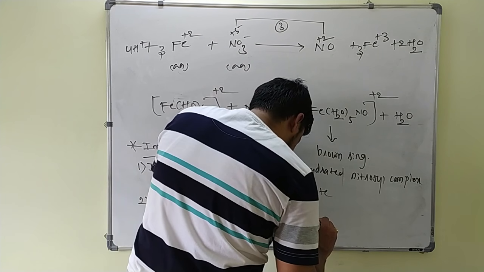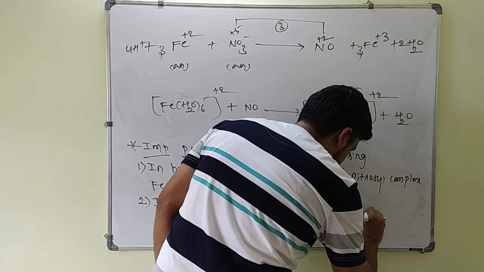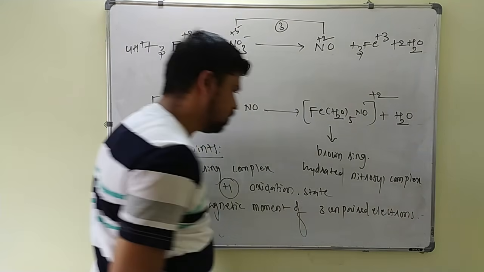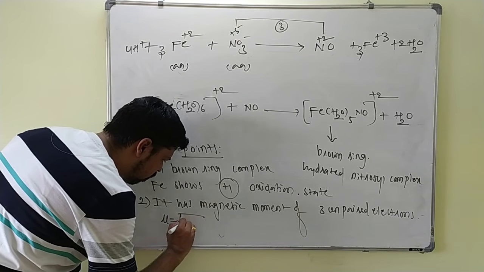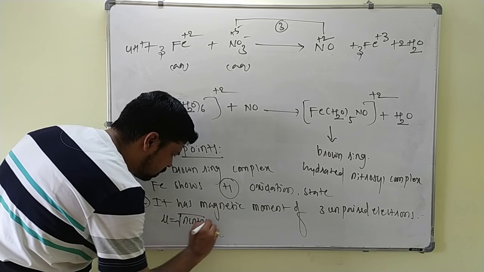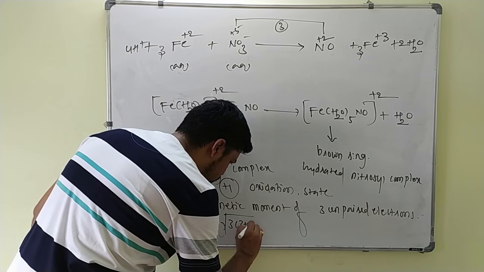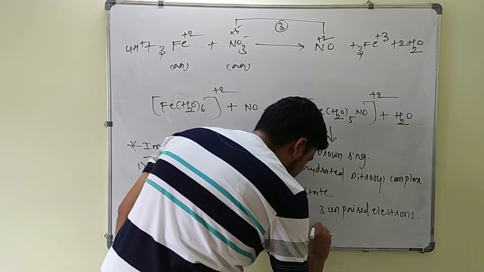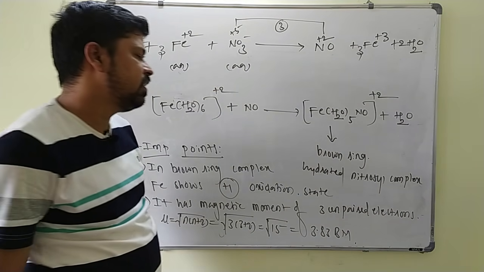So here the magnetic moment mu is equal to what? Square root of n into n plus 2. This is nothing but square root of 3 into 3 plus 2, nothing but square root of 15, which is 3.83 Bohr magneton it is. Okay.